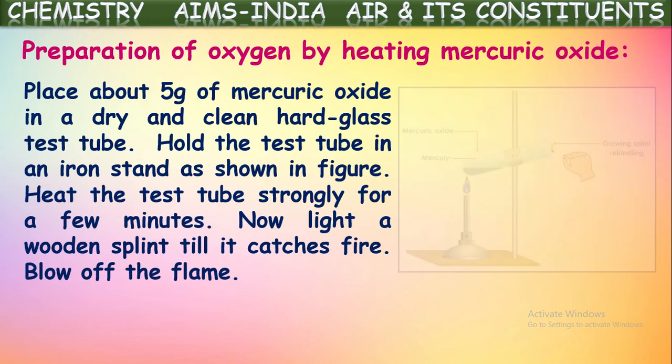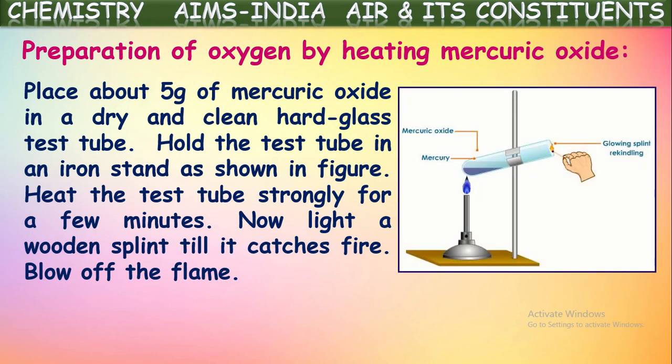So if you take around 5 grams of mercury oxide into a dry, clean, hard glass test tube and hold the test tube to an iron stand as shown in the figure here. Then if you heat this mercury oxide using a Bunsen burner, then what happens? Slowly, a colorless gas will be evolved from this test tube because this mercury oxide will be decomposed into mercury and oxygen gas. So that oxygen gas evolved will come out through the test tube.